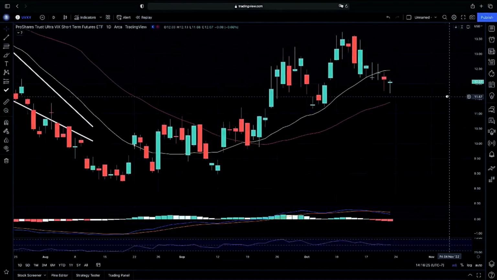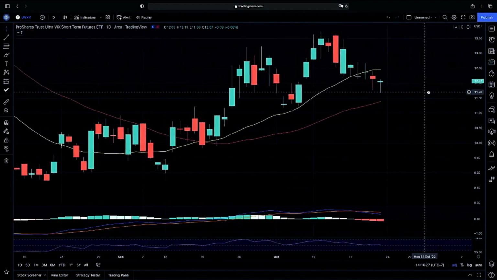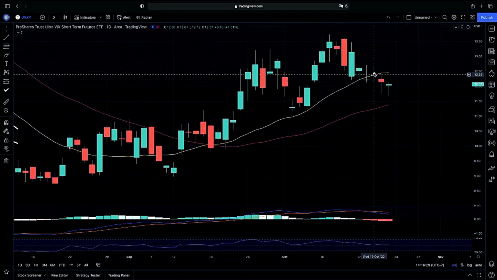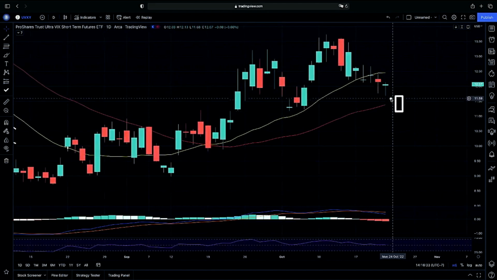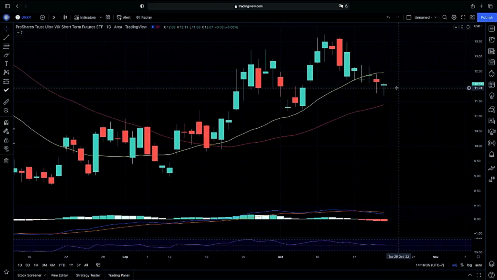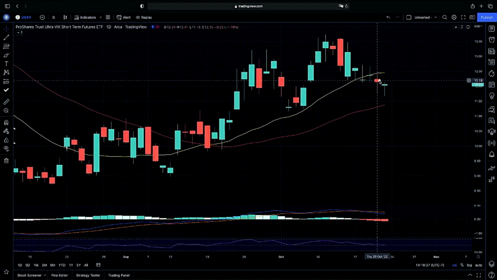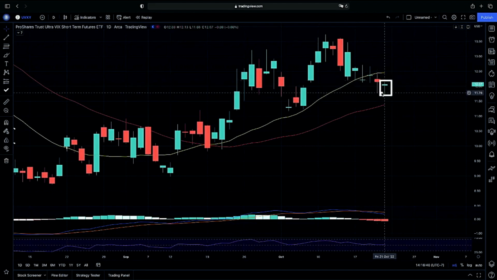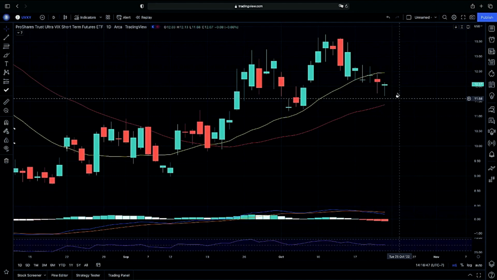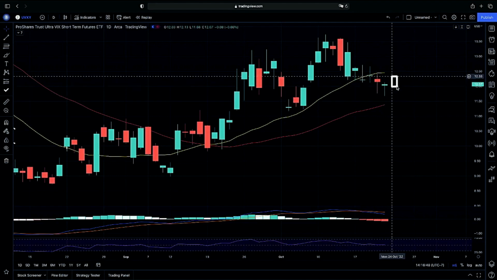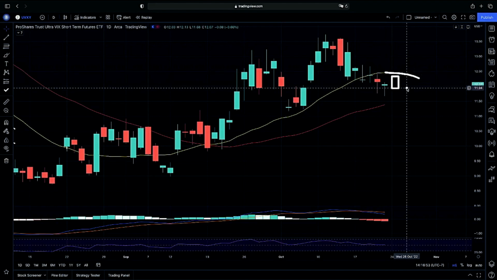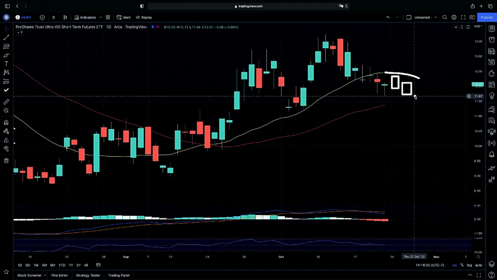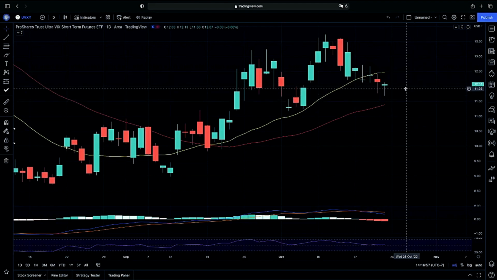And lastly, jumping into the UVXY, what we are looking for here from a candle structure standpoint is that we did drop down below our 20. We want to see if we do continue on below our 50 from here, just like we are looking for on the dollar. If we do for some reason continue on with this hammer candle, again a rejection to the downside, showing us that we are respecting our 50 at this point in time, then we could have more consolidation in the market if we continue on with strength, and then finally get that rejection at our 20 and continue on lower from here. So again, looking to see exactly how the VIX plays out from here will be very key, along with the dollar.